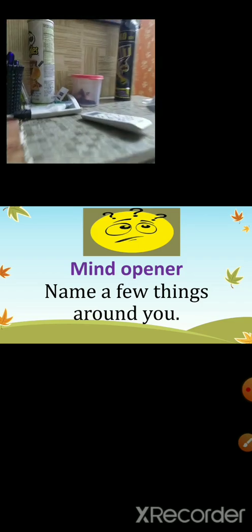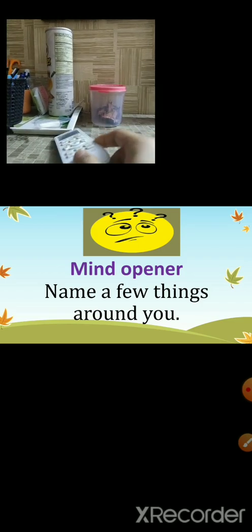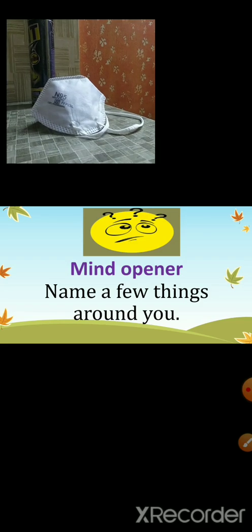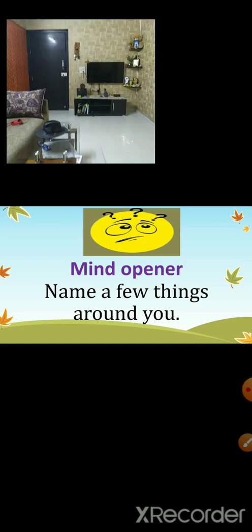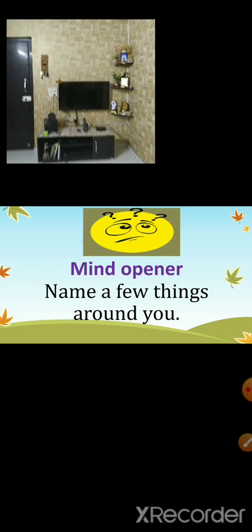Now, can you name the things that we see around us? Yes. We can see a remote, a box, mask, photo frame, pen stands, sofa, table, TV.